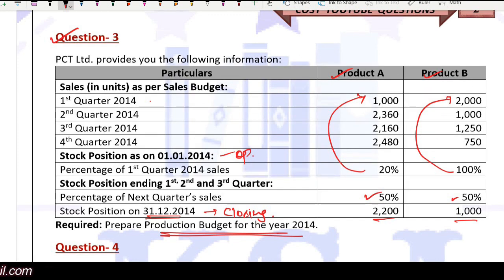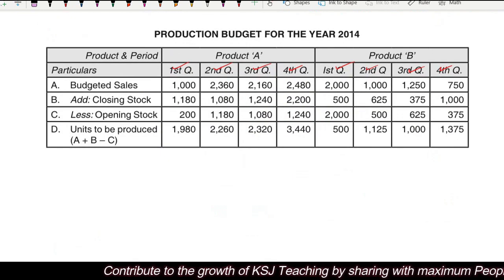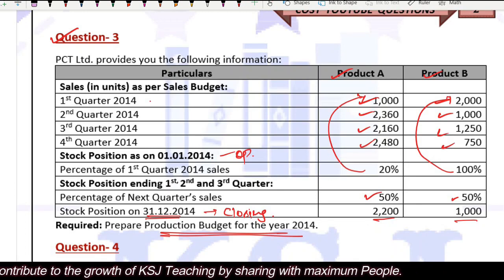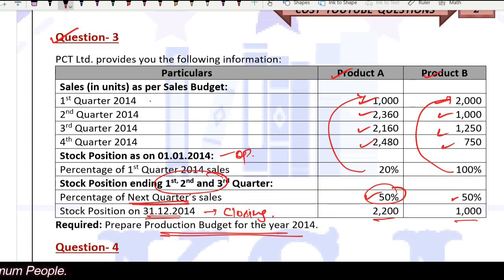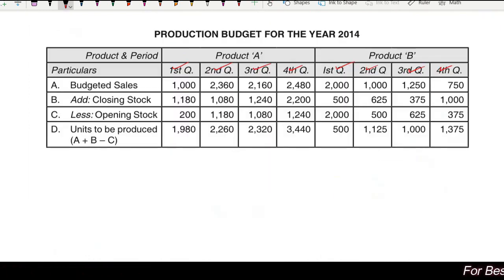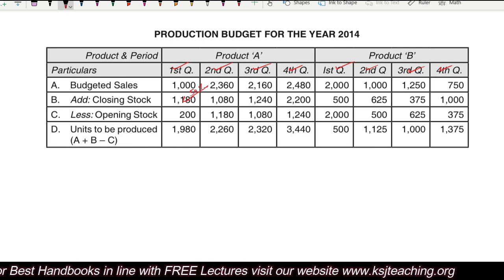So all this is given in the question. Straightforward. Nothing to be worried about, right? Add closing stock. Now how is the closing stock to be calculated? For the first 3 quarters, it is 50% of the next quarter sale, right? So if you want to calculate the closing stock of the first quarter, it will be 50% of the next quarter sale, that is the second quarter.